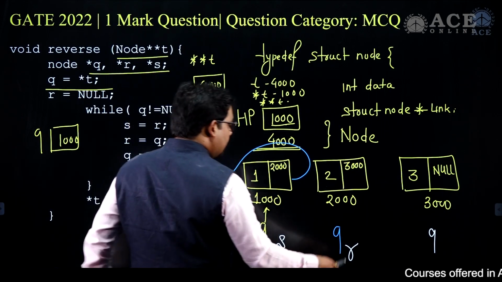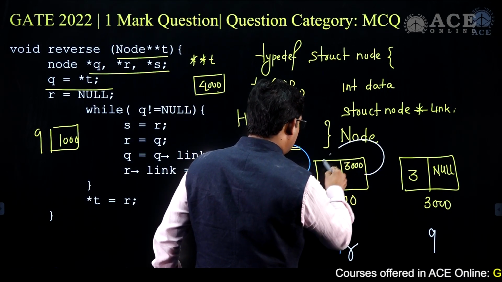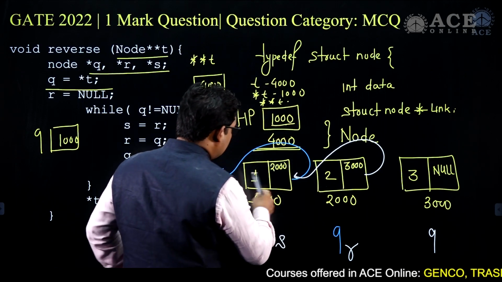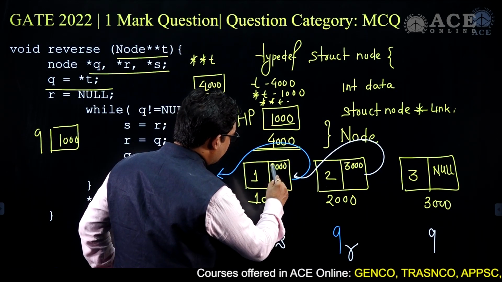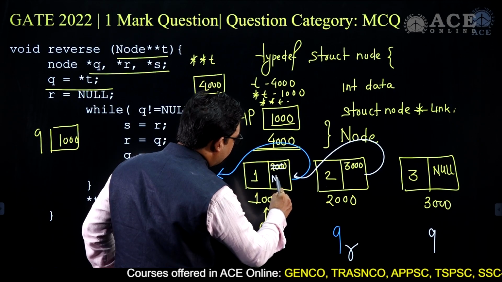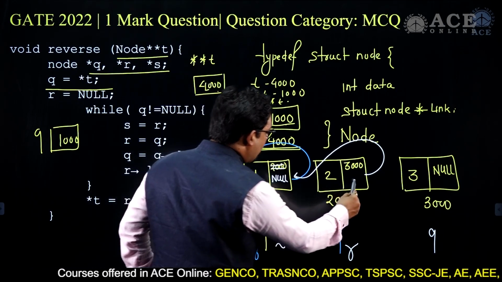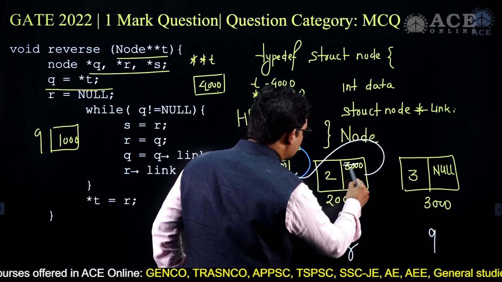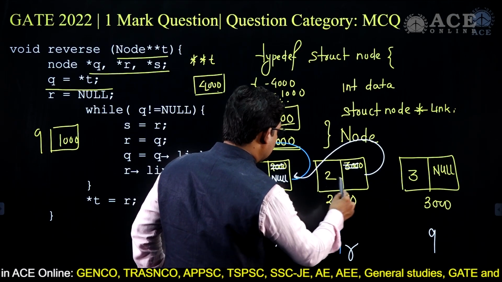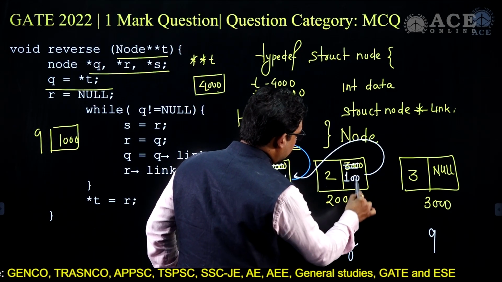So here this link will be destroyed, and in this case I'll take one more pointer. Now here this is null. This value will be no longer 2000, but it will be null. This value will be no longer 3000, but R pointing to link is equal to S, which is right now 1000.